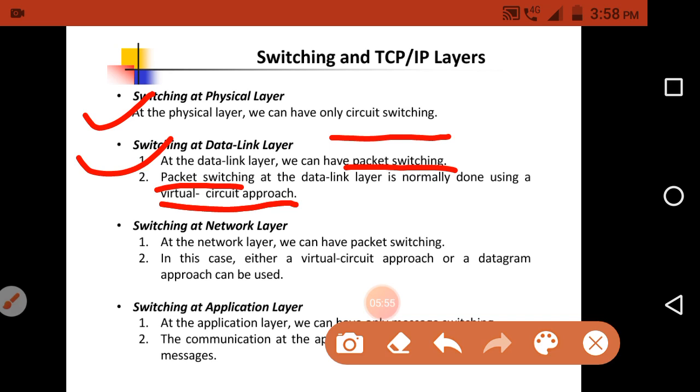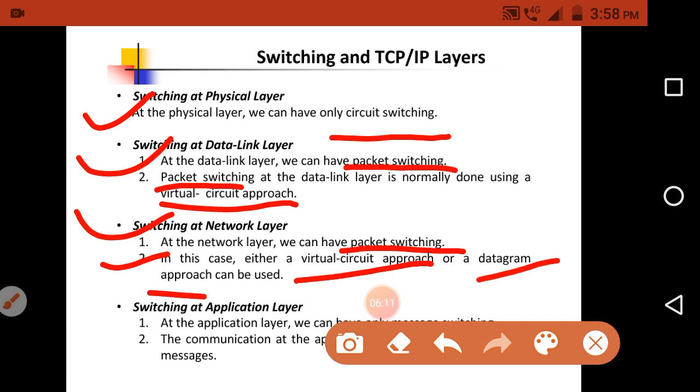Okay, and the third one is switching at the network layer. At the network layer we mainly use packet switching again, but here in packet switching we use either the virtual circuit approach or the datagram approach. The datagram approach and the virtual circuit approach are the two types of packet switching. Any one of the approaches can be used in the network layer, but in the data link layer we use only the virtual circuit approach.